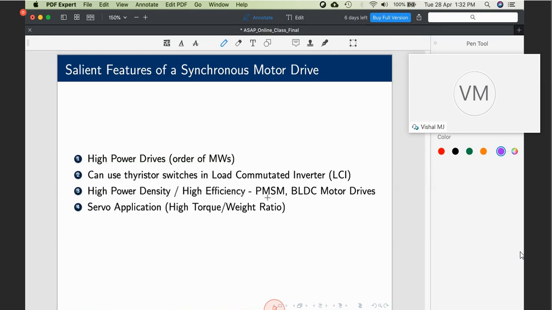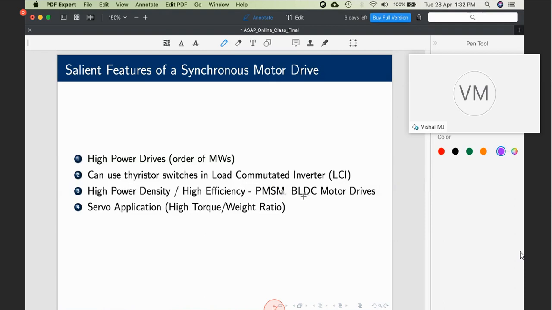High efficiency drives, PMSM and BLDC. PM is nothing but permanent magnet synchronous motor. If you replace the rotor of a conventional synchronous motor, which is an electromagnet, with a permanent magnet, you can reduce, or in fact nullify, the excitation losses as well, which means of all the machines known, PMSM has the highest efficiency possible.